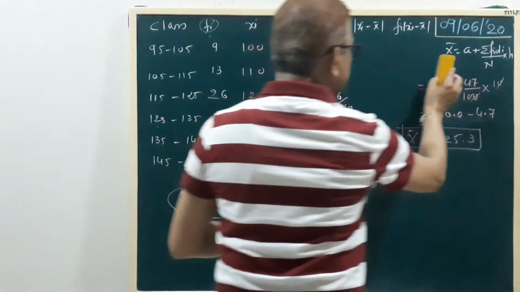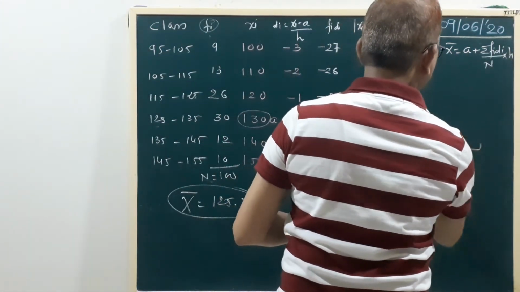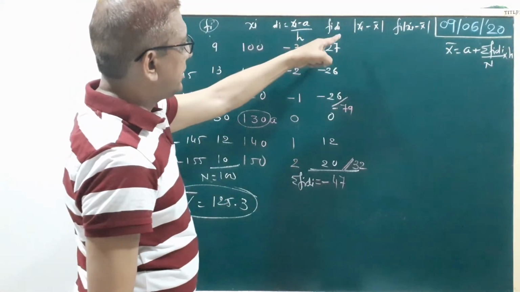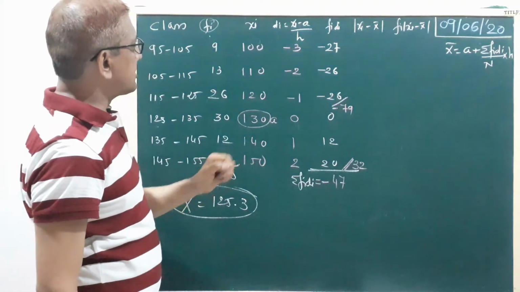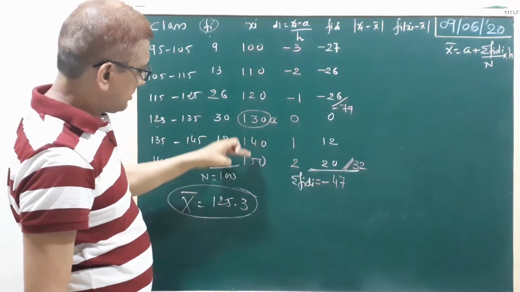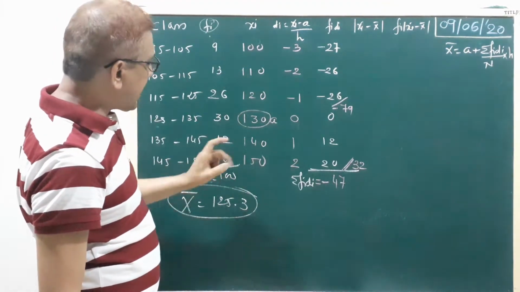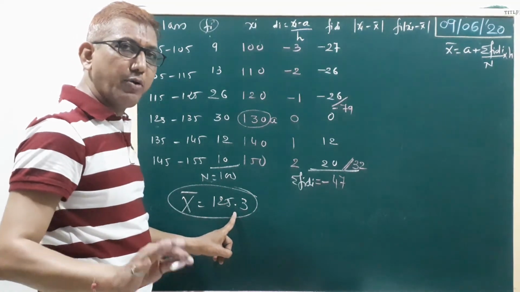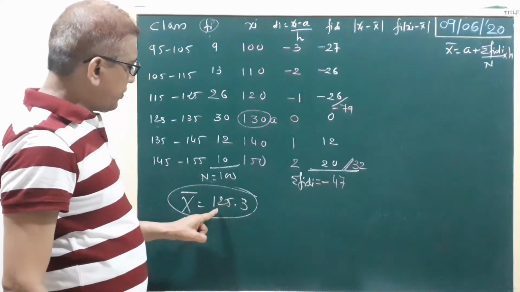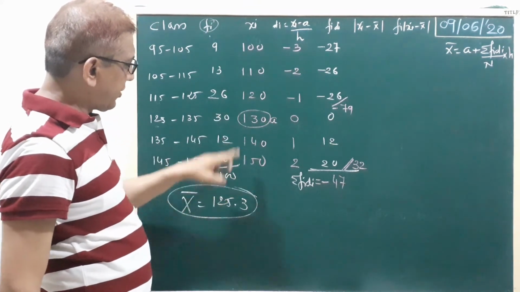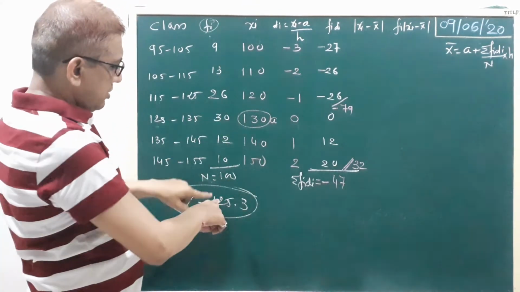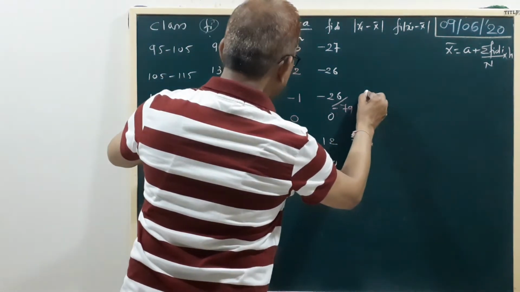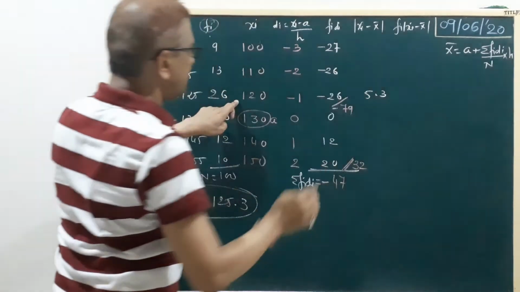So here we write the formula. Clear? Okay. Now modulus xi minus x bar. Xi is here, and x bar equal to 125.3. We take modulus, so all the answers will be positive. Now first we find the value nearest to 125, here 120. First we subtract 125.3 minus 120. So here we write 5.3.